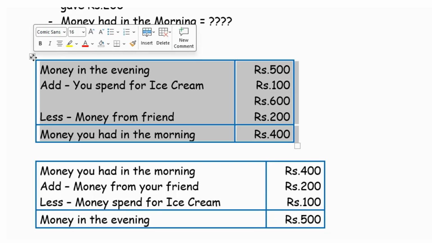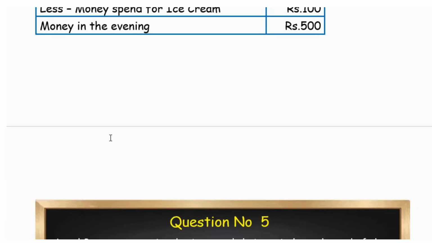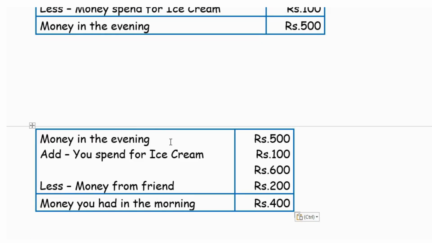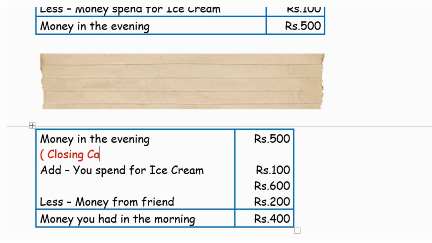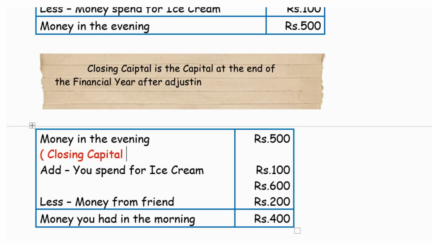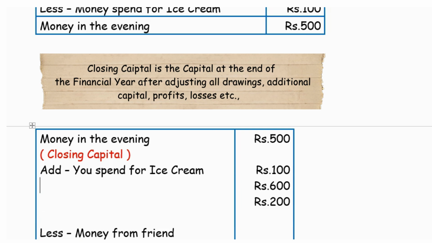Let us match this situation with a real corporate situation, a real-time firm scenario. The money you had in the evening, we will understand as the closing capital, or capital at the end. The money you spent for ice cream is for your personal use, so we will understand this as drawings.